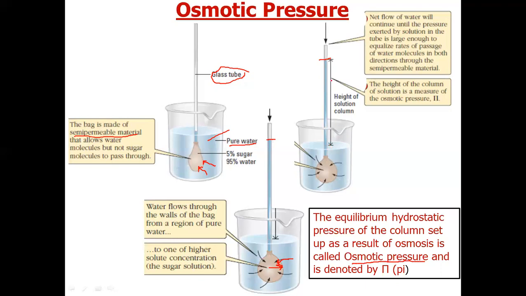The pressure exerted by this column of water, which we can find by the formula h rho g, where h is the height of the column, rho is density, and g is acceleration due to gravity, is called osmotic pressure, and it is denoted by the symbol pi. We can also give an alternative definition of osmotic pressure.